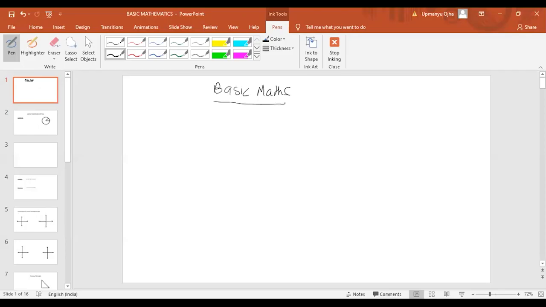Go for the basic mathematics. In basic mathematics, the first thing we'll learn will be the trigonometric functions. And I think we know in class 8 or 9, we have studied trigonometric functions like sine theta, cos theta, tan theta. So these are the trigonometric functions which we are going to study.